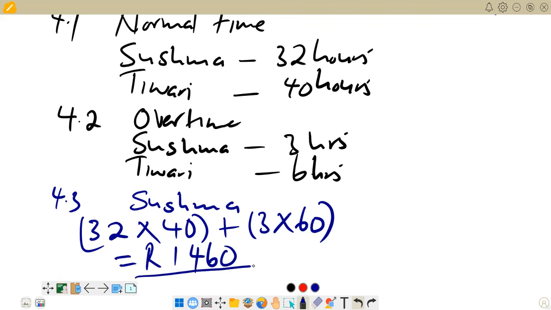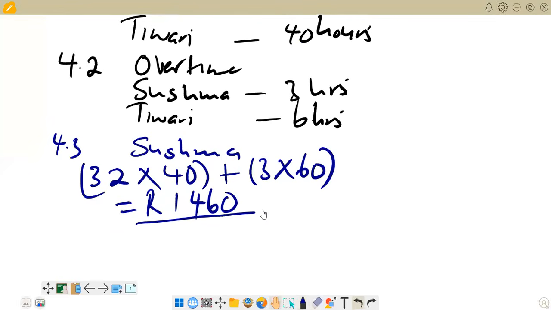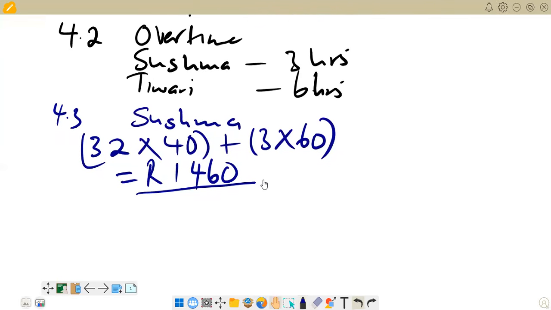1,460. So that's what we have in terms of Sushma. We can now go down to check for Tiwari. Remember, this is the gross wage for both of them. So now we are on Tiwari.